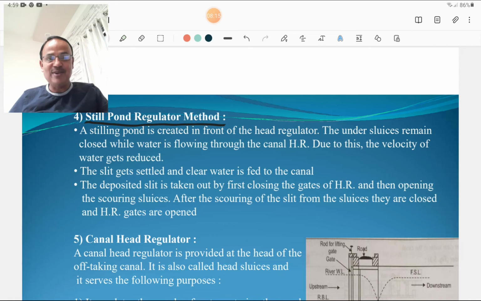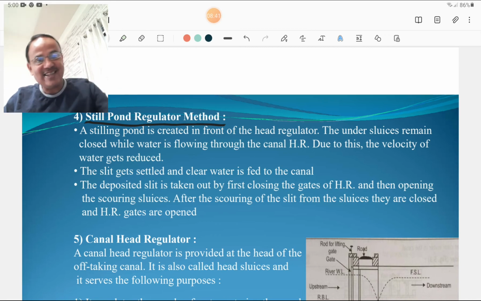So it is divided into two parts, and particles of clay or silt get deposited downwards. The deposited silt is removed by first closing the gates of the head regulator and then opening the scouring sluices. So the scouring sluices are used to remove that silt, and after scouring of the silt through the sluices, they are closed and the HR gates are opened.